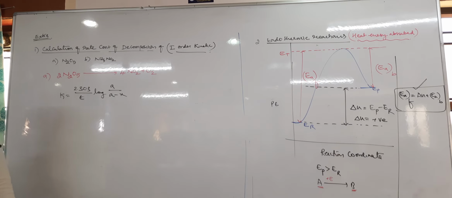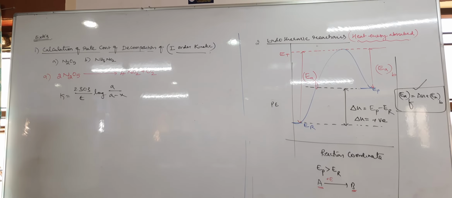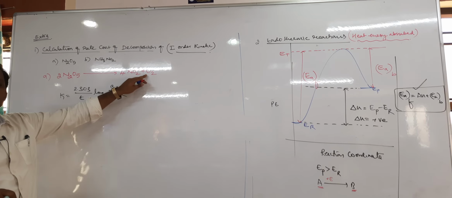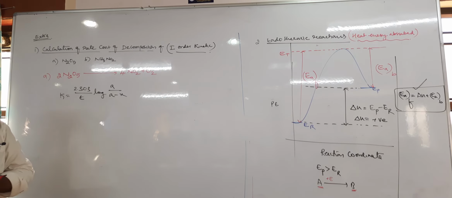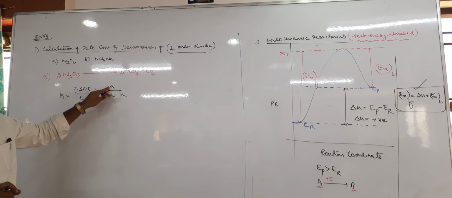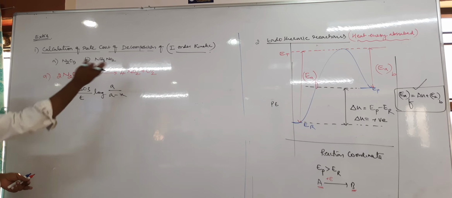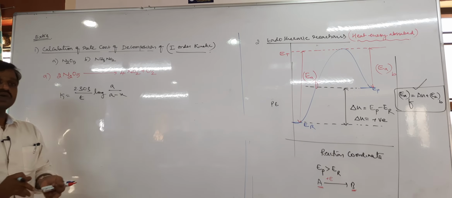But here we want to calculate the rate of the reaction with respect to oxygen. Tell me, how do you calculate with respect to oxygen? Can you take a now? No. Initially the oxygen is 0, no?